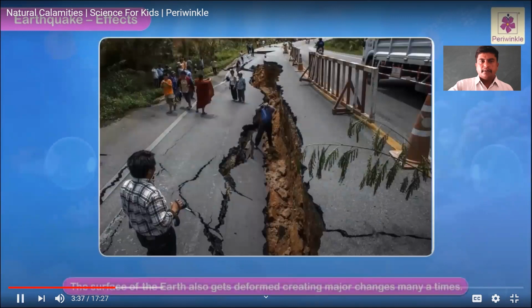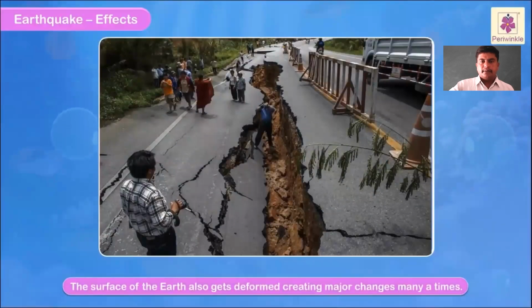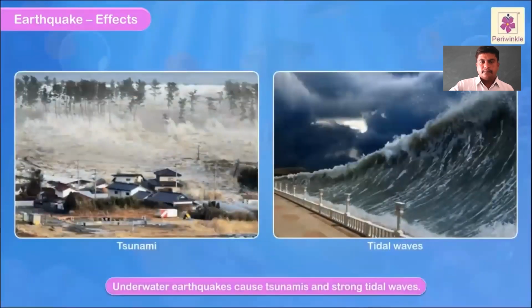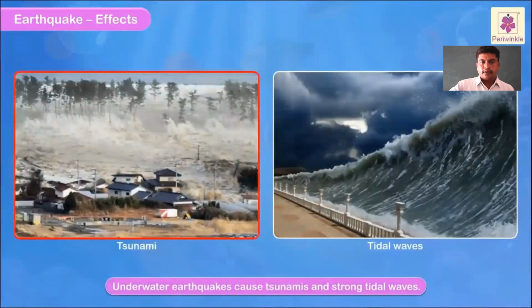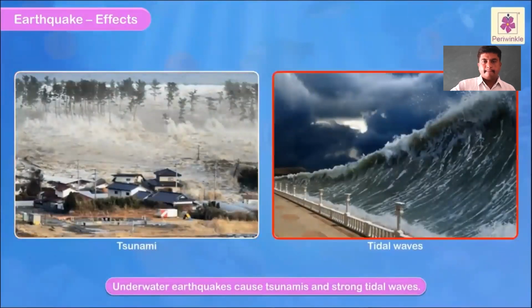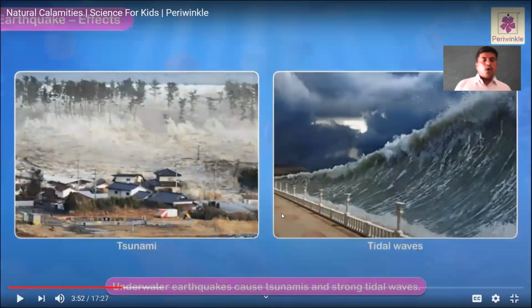The surface of the earth also gets deformed, creating major changes many times. Underwater earthquakes cause tsunamis and strong tidal waves. Underwater earthquakes directly cause the tsunami and the strong tidal waves.